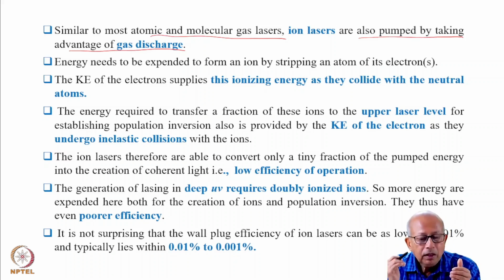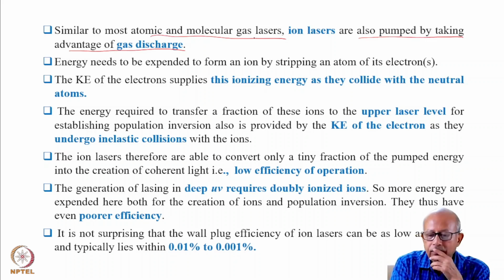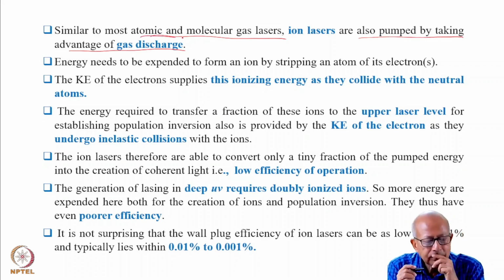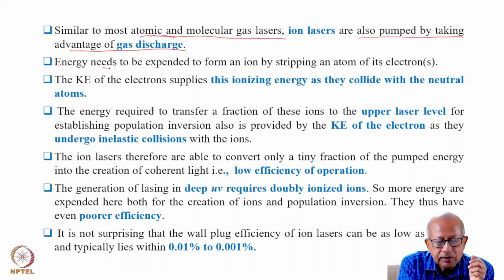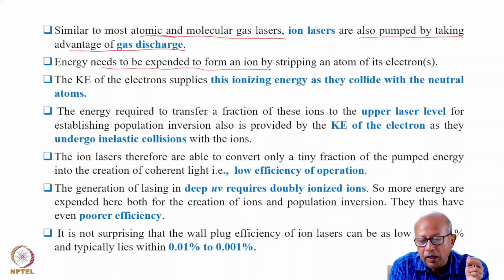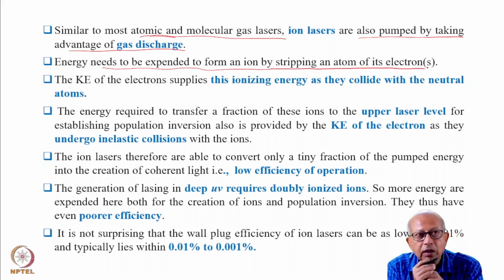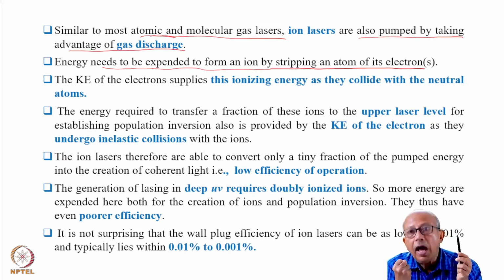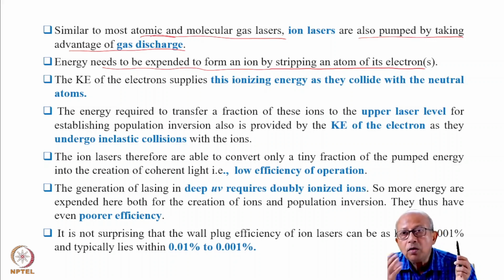However, unlike the atomic gas lasers, energy needs to be expended to form an ion by stripping an atom of its electron. You have to spend more energy here to create your active species, that is, light emitting species, which are not neutral atoms anymore. You have to strip the atoms of their electron and create ion, which will be your active species, light emitting species.